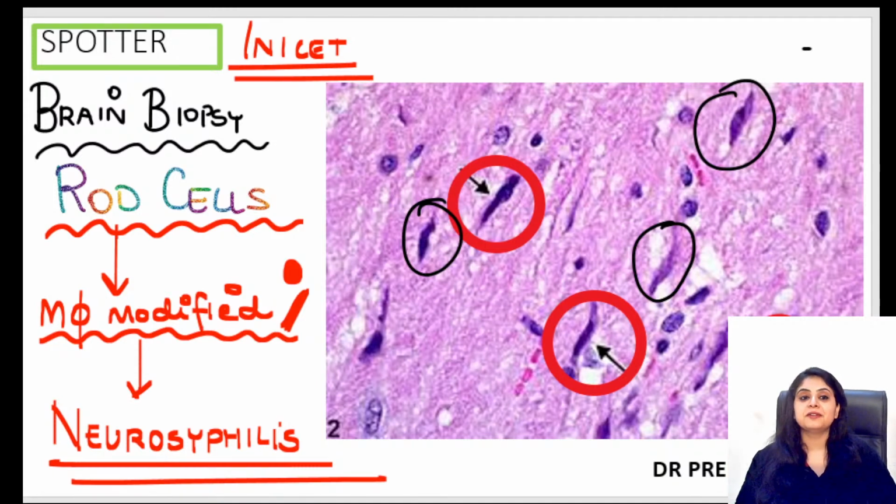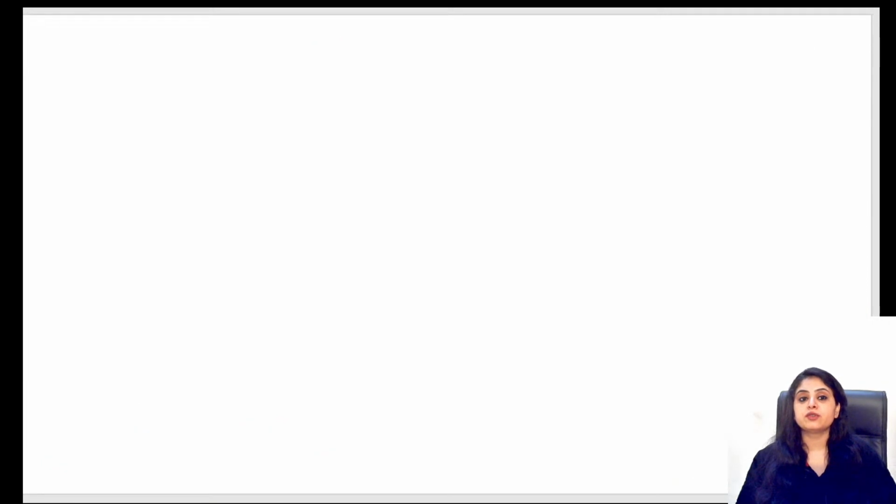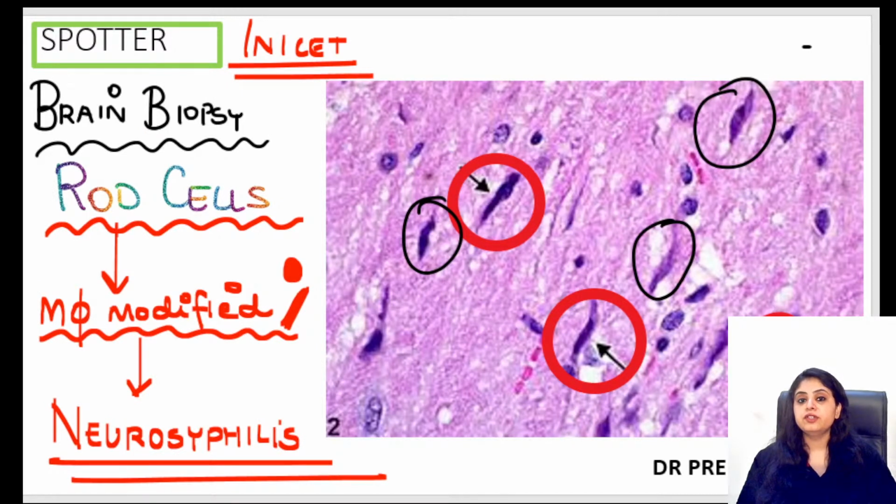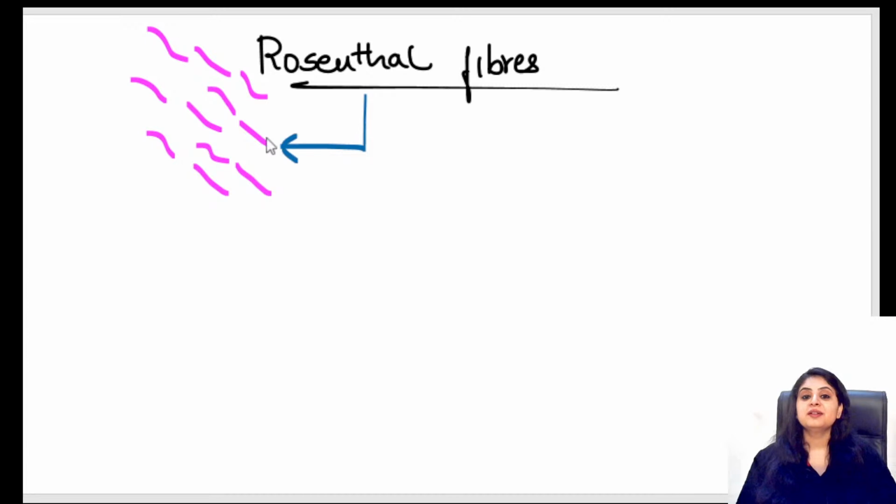Now, I was having one answer which everyone was very fond of. Everyone was calling it Rosenthal fibers. Actually, the concept is that anything you see in the brain which looks a little elongated like this, we have a habit of calling it Rosenthal fibers. Okay, not a bad guess, but you forgot the color, guys. Rosenthal fibers are pinkish in color, whereas here, instead of the macrophage having a round nucleus, the nucleus was becoming a rod. So you saw the color out here was blue. It was not a Rosenthal fiber. The background is pink and that is not fibrous. So that is not the Rosenthal fibers. Everyone's favorite, I know, is this answer, but remember the color.